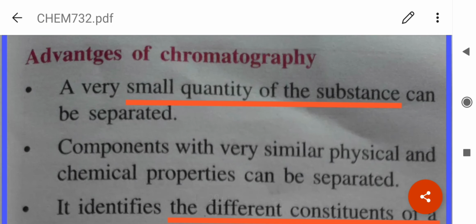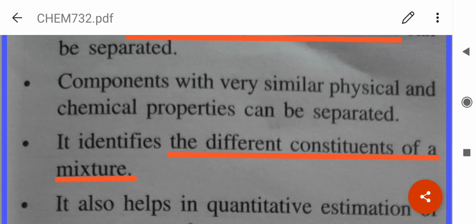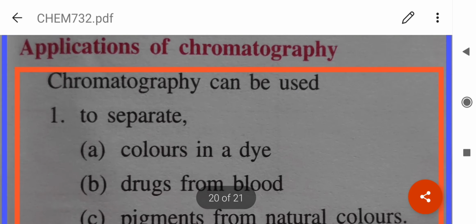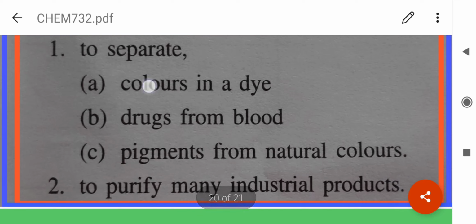Now, what are the advantages of chromatography? A very small quantity of the substance can be separated. Components with very similar physical and chemical properties also can be separated. It identifies the different constituents of a mixture. It also helps in quantitative estimation of components of a mixture. Now, what are the applications of chromatography? To separate colors in a dye, drugs from blood, pigments from natural colors, and to purify many industrial products.